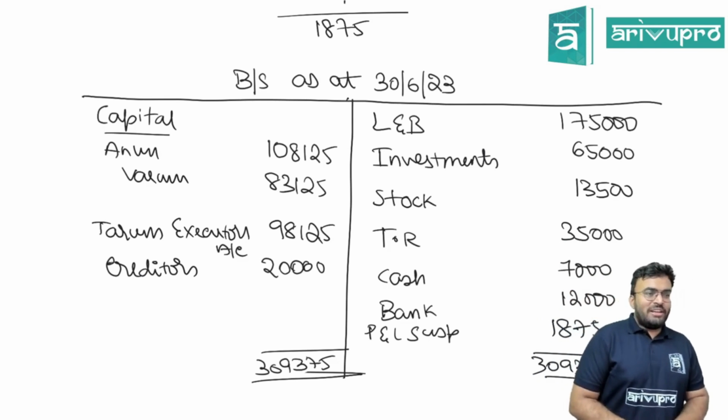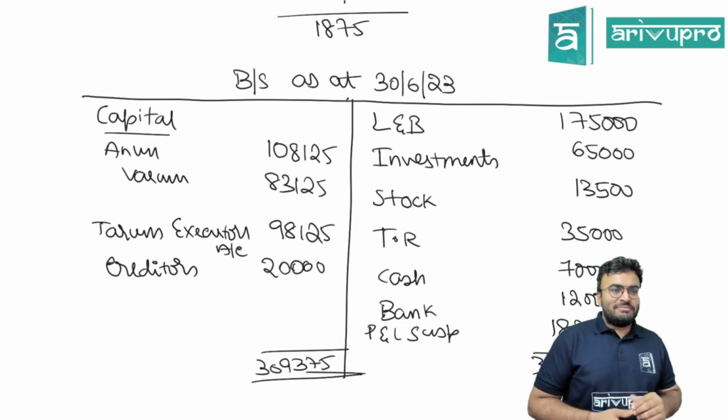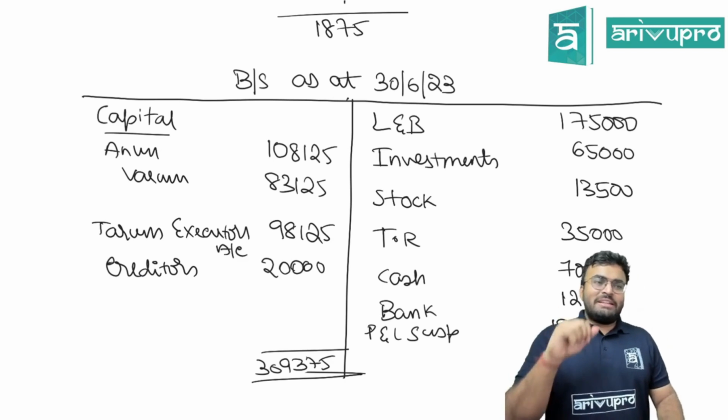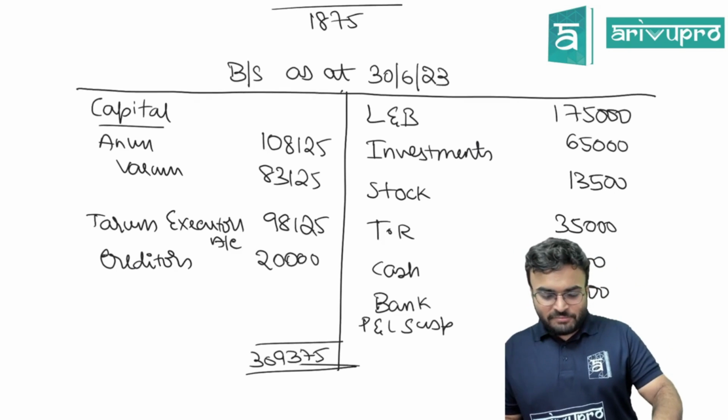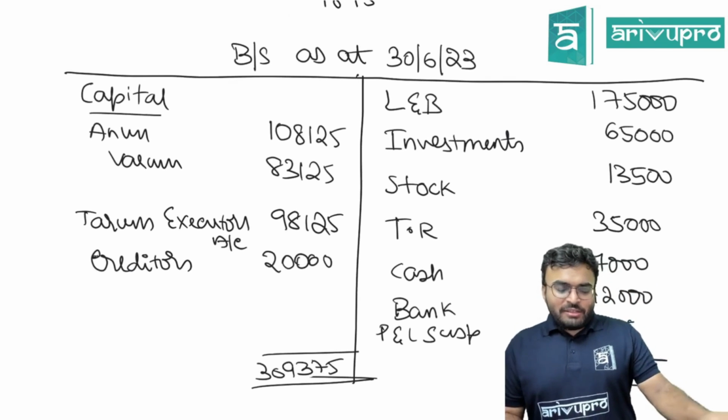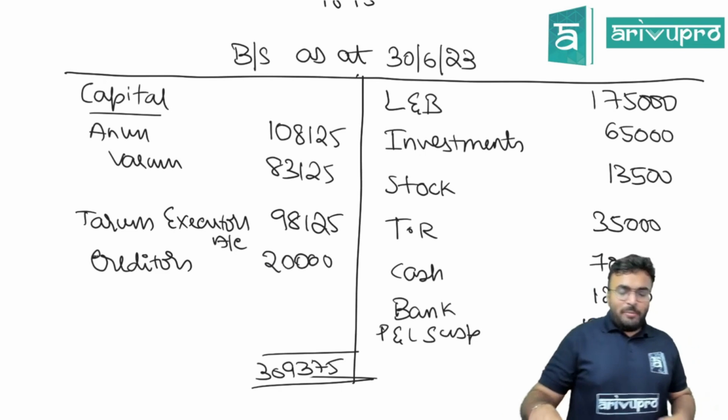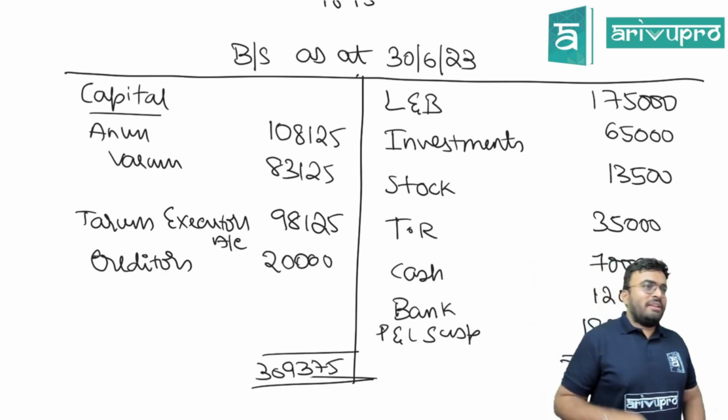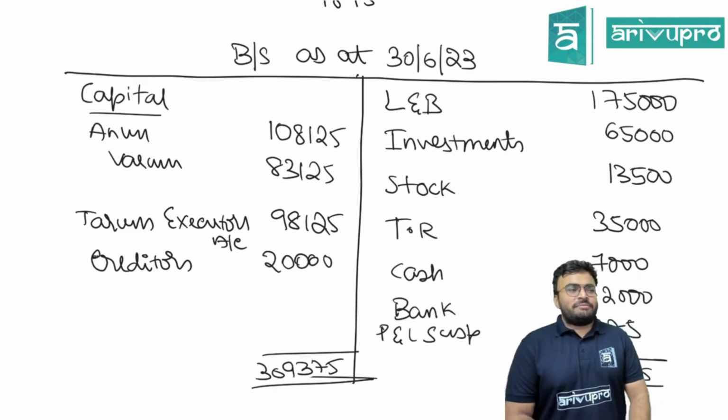You checked only the liability side, no? 1,875 was missing there. 3,09,375 shouldn't be a problem. A 10 mark question in the exam can appear from death of a partner.